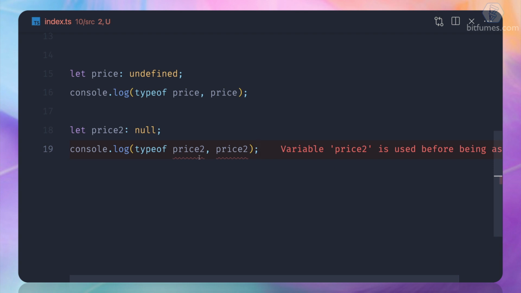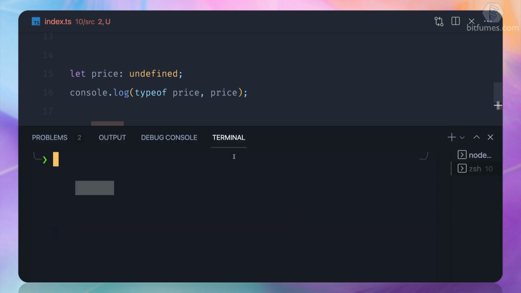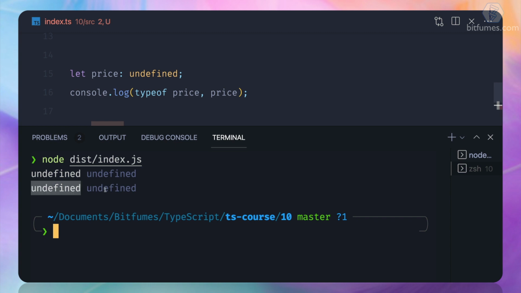So what do you think? What should be the log here? What should be the type and what should be the value? Let's see. If I run it, we get undefined and undefined both. Why?